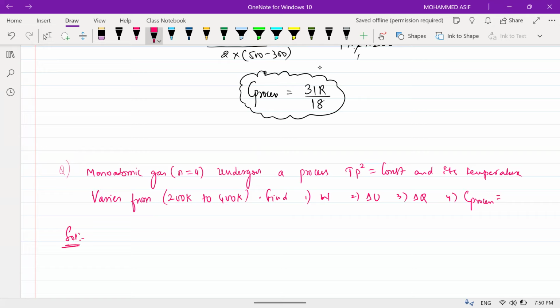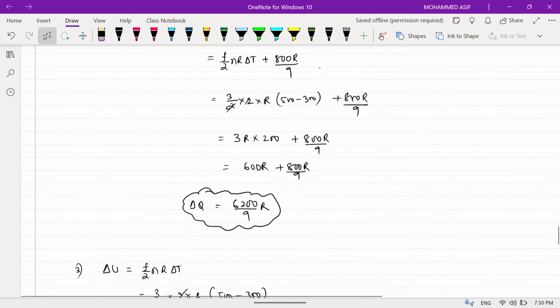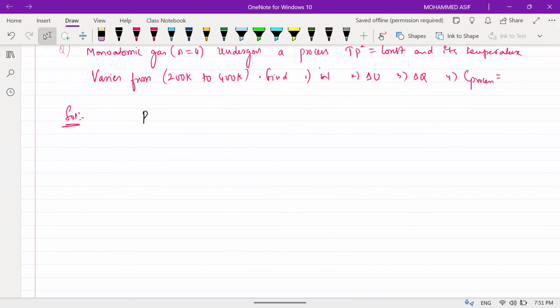Now see, there is a slight difference between previous questions and this question, beta. Can anyone tell me what is that difference? Previously, the process is in the form of P and V, constant, but now the process is not in the form of P and V, but it is T and P. Okay. So we need to write the process in PV to the power of x.